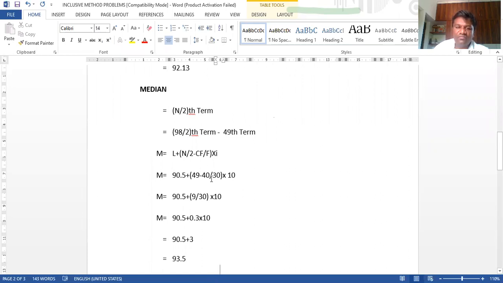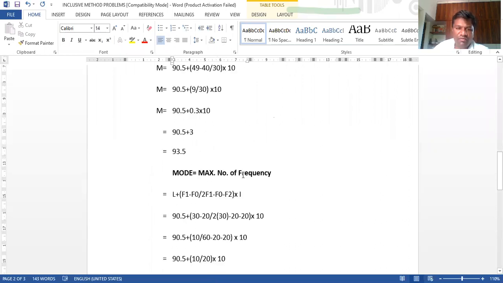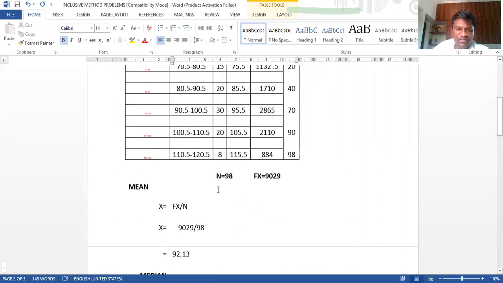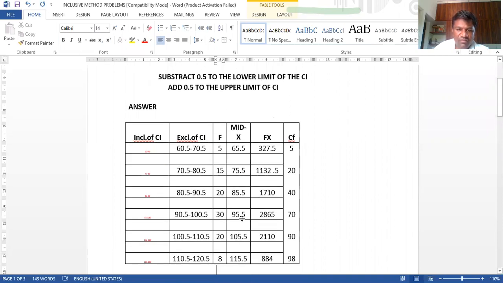Here it was 92 point something. There is not much difference in that, right? The answer is almost the same. Then let us move to the mode. Mode is the maximum frequency. Just look here, guys. Maximum frequency here is 30. Here this is F1, this is F0, this is F2. That we have to take care of.